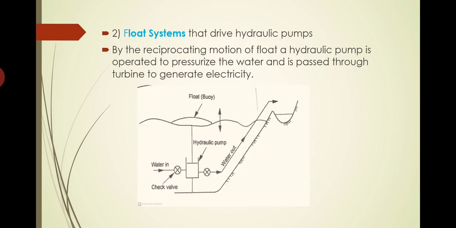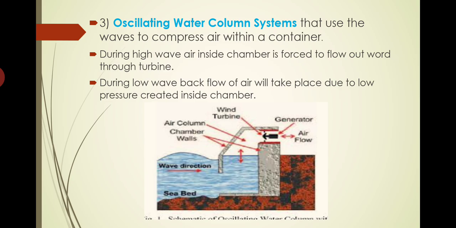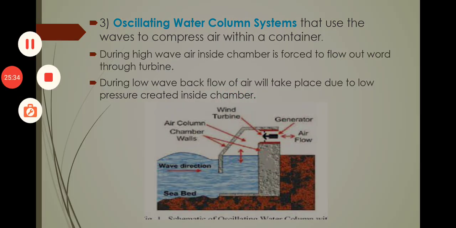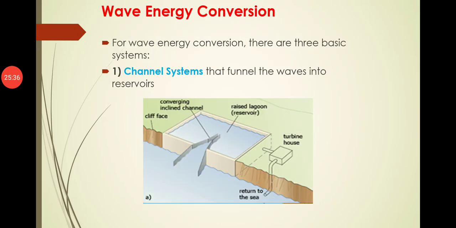So even we can go for the Francis turbines and all. Okay. Now coming to the third system, that is the oscillating water column system, that uses waves to compress the air within a container. See here, a particular section will be constructed like this, and during high wave, the air inside the chamber is compressed, just like the first system, that is the channel system.